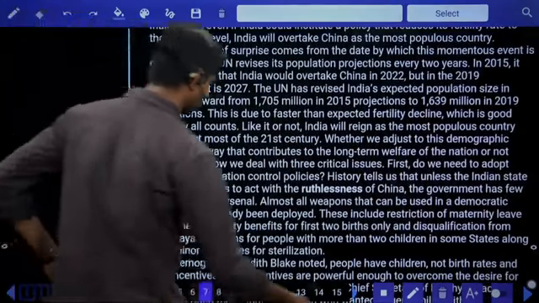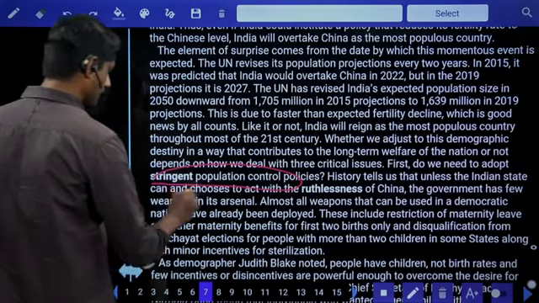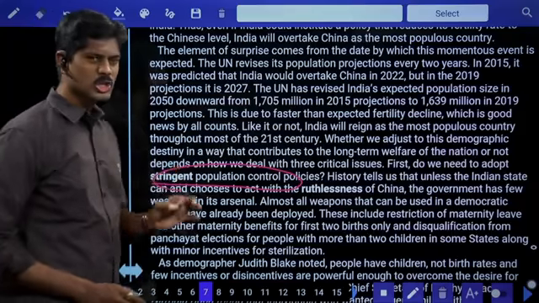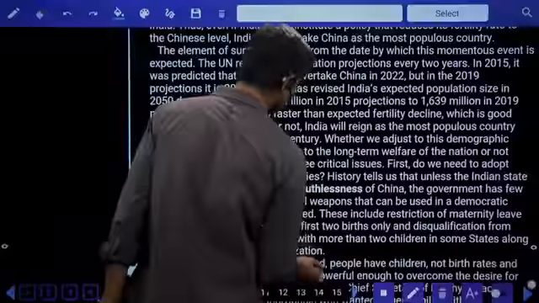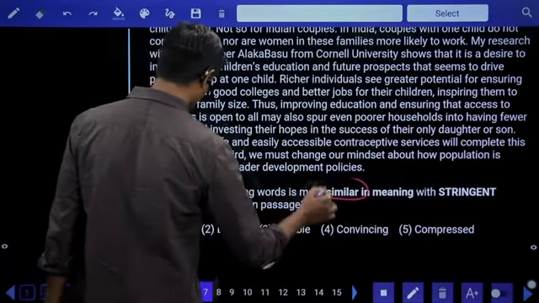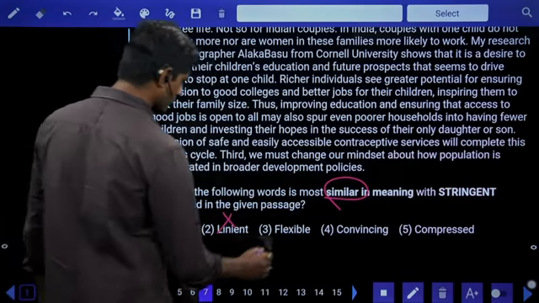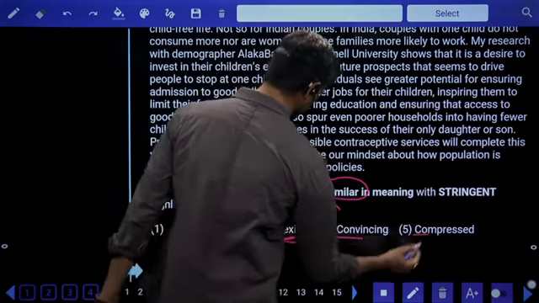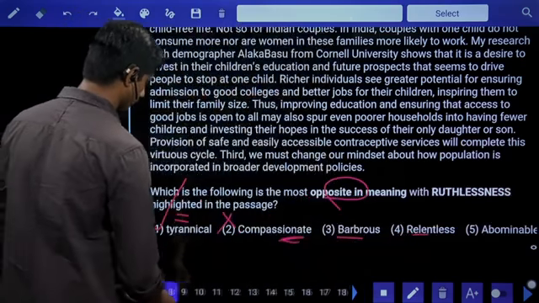Here it is mentioned stringent population control policies. Do we need to adopt a stringent population control policy? Stringent population control policies is nothing but serious population control. And we require same meaning, strict, yes. Lenient becomes opposite. Flexible, not related. Convincing is also not related. Compress, suppress, reducing into small size. Answer is only one, first option.